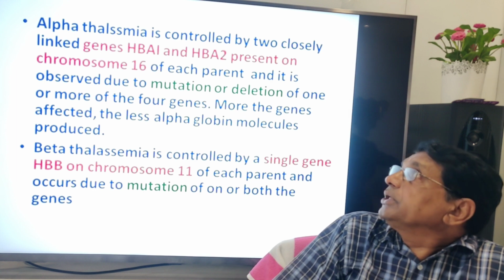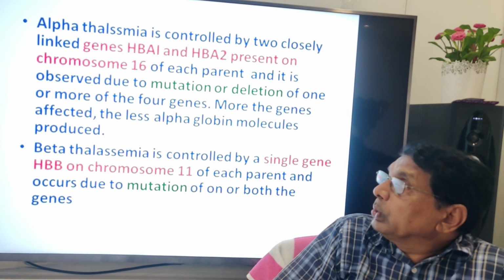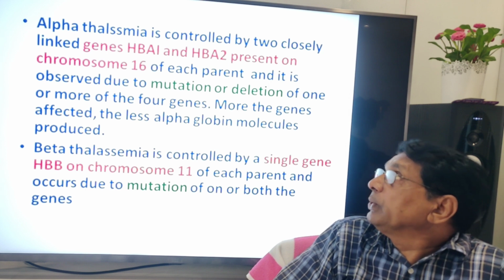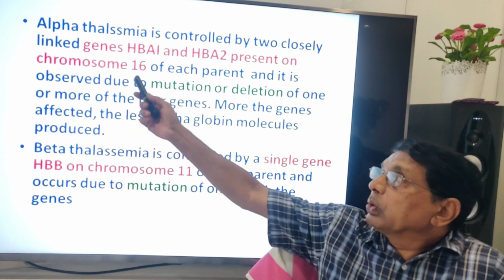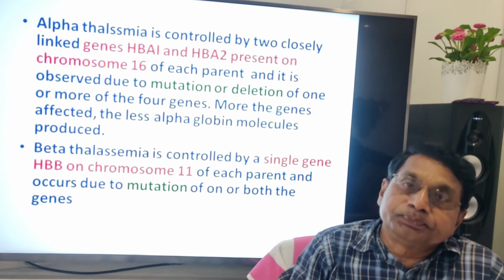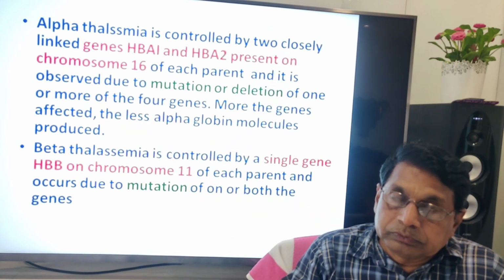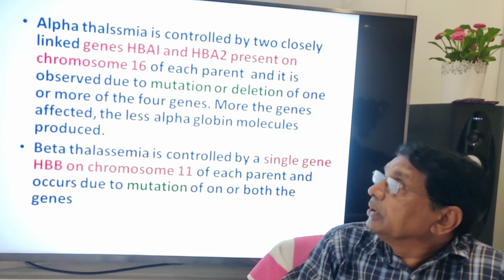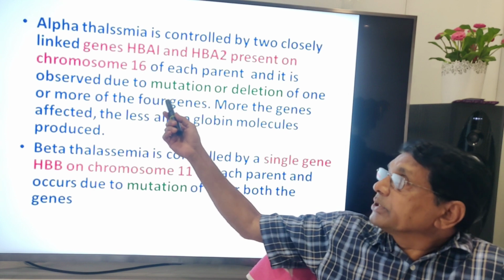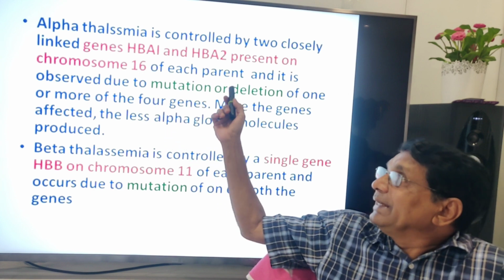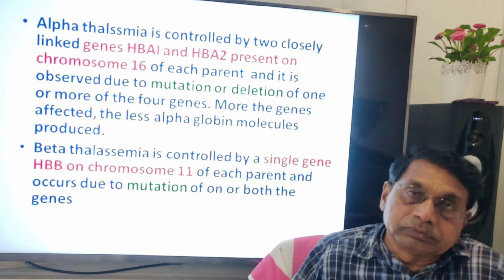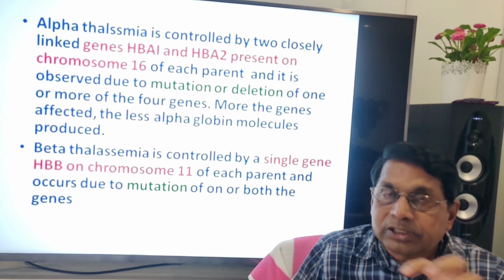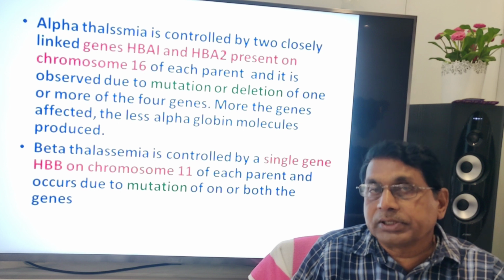Alpha thalassemia is controlled by two closely linked genes, HbA1 and HbA2, present on chromosome 16. The 16th chromosome is autosomal. Each parent may show mutations or deletions. Some parts of the chromosomes are deleted, some genes are deleted, not present.